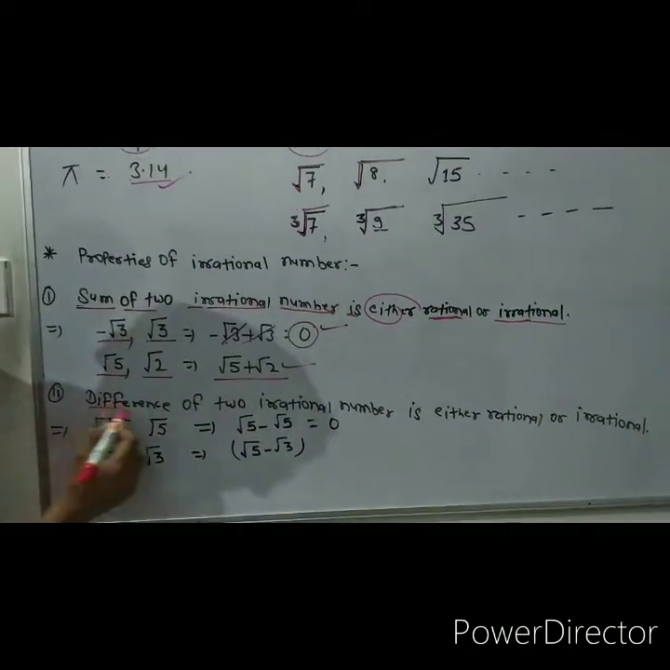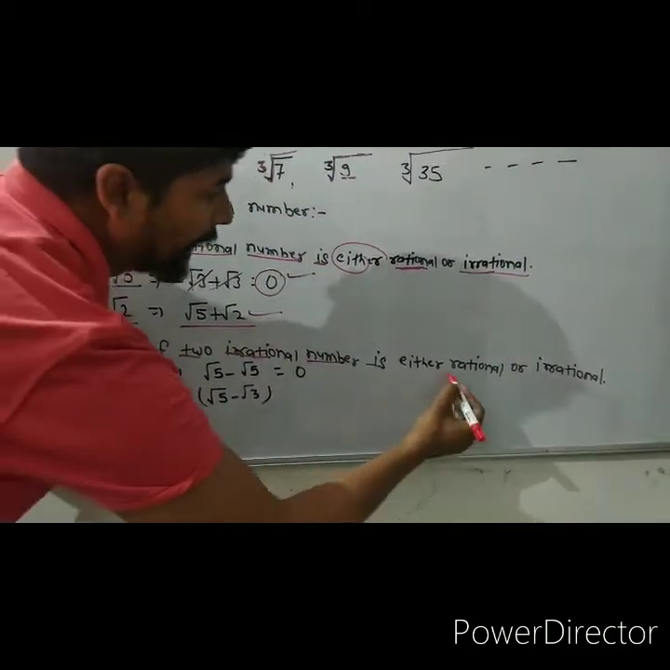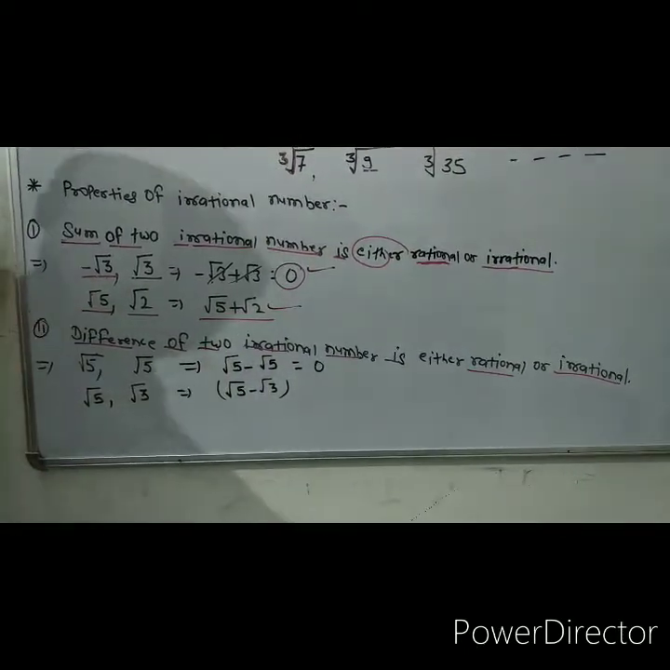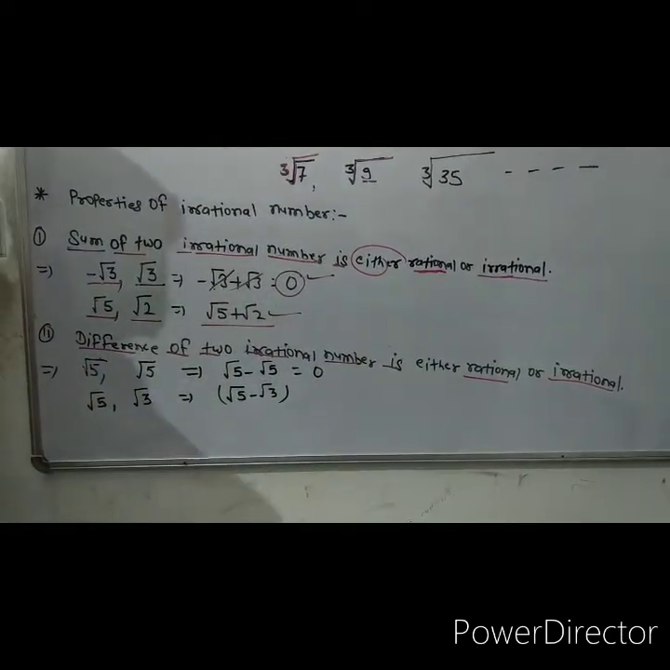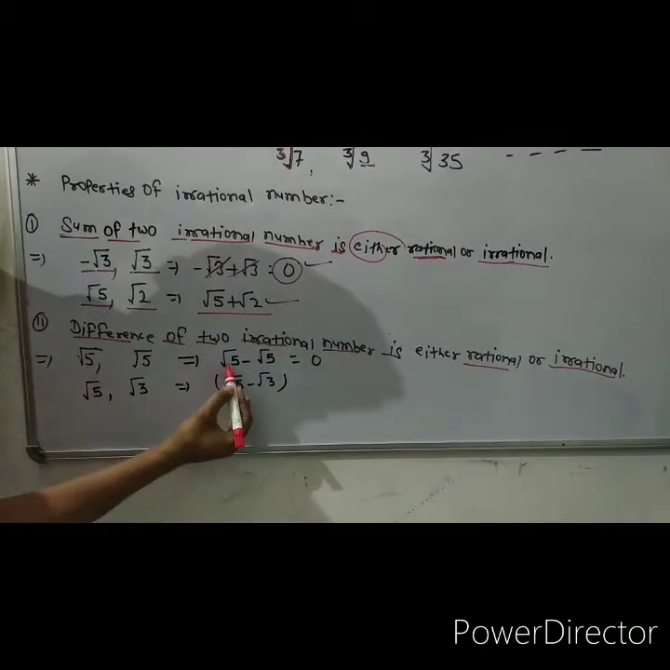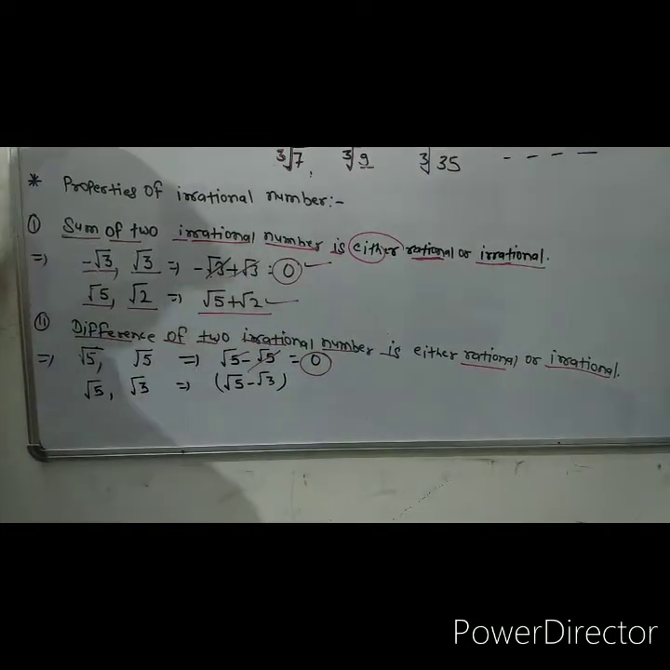Next one. The difference of two irrational numbers is also either a rational or an irrational number. Now look at the example here. Root 5 is irrational. Again root 5 is irrational. Then the difference, root 5 minus root 5, is 0 and 0 is a rational number.